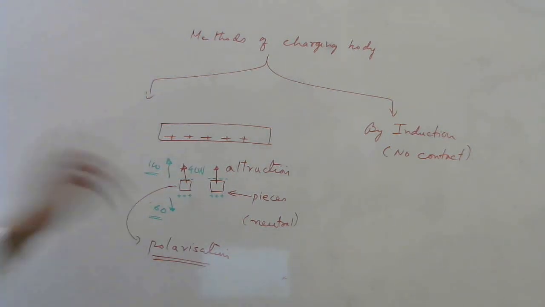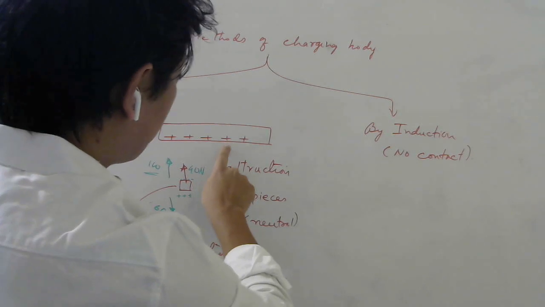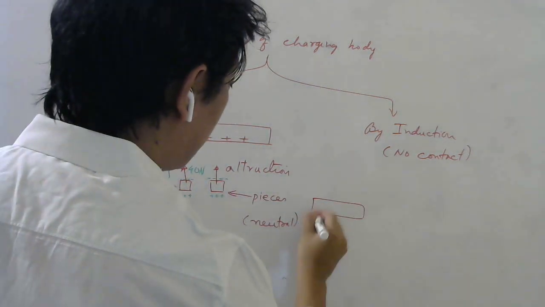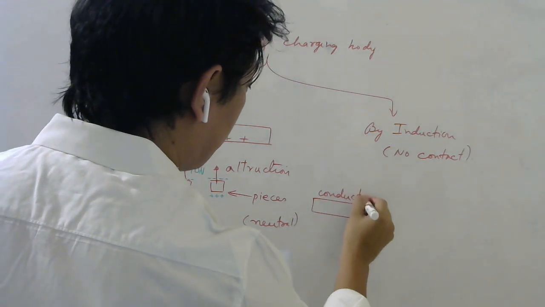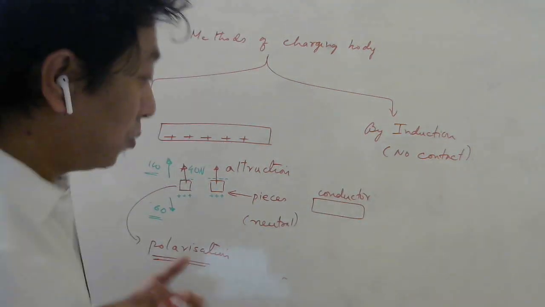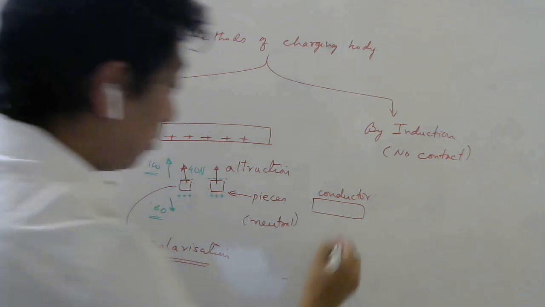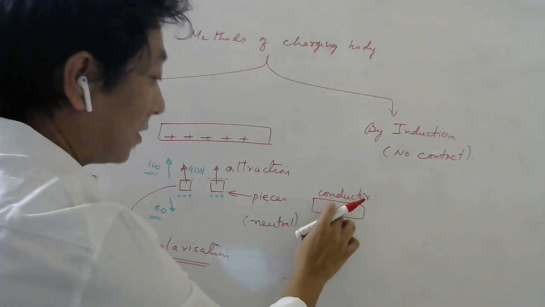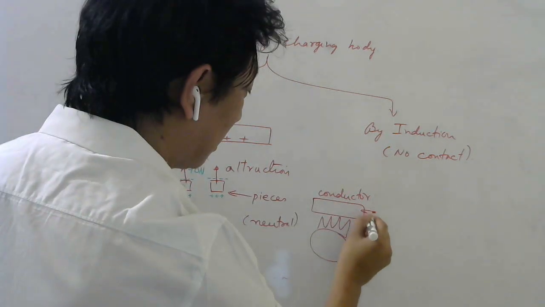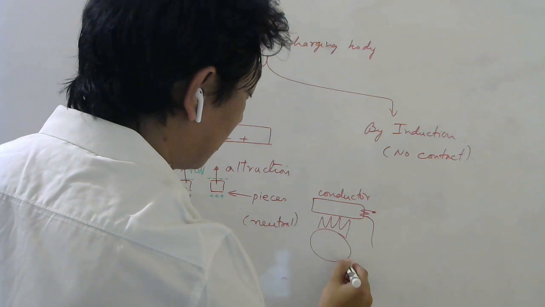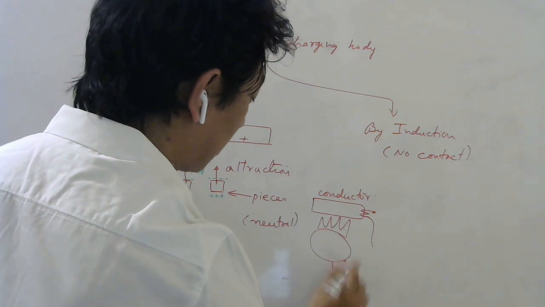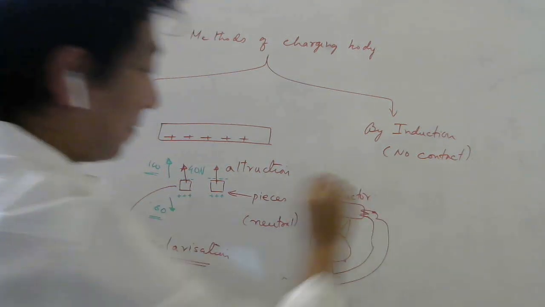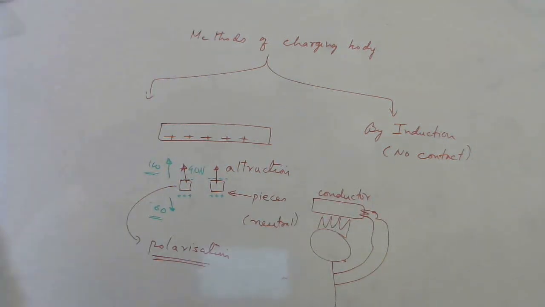So this example I wanted to tell you. Now, how did you make this positively charged? By rubbing it on your hair. Can you do the same thing with a conductor? Suppose you take a conductor, let's say a metallic spoon, and you rub it on your hair. This is your hair. Of course, you are holding it with your hand. See, my diagrams are always funny. Let's say you have a very long hand, and you are rubbing it on your hair. Will this get charged? Think about this.